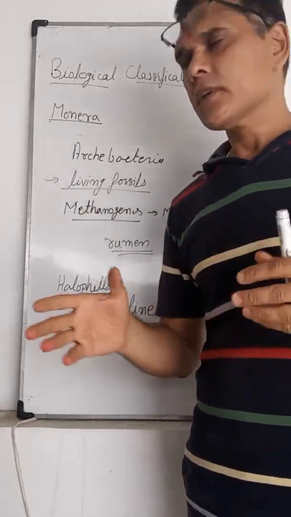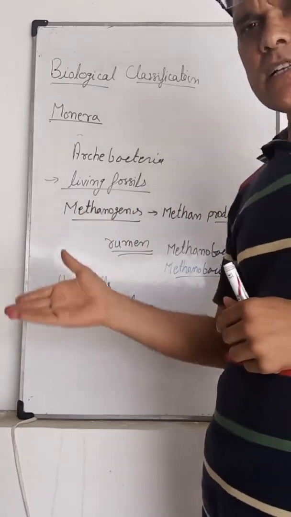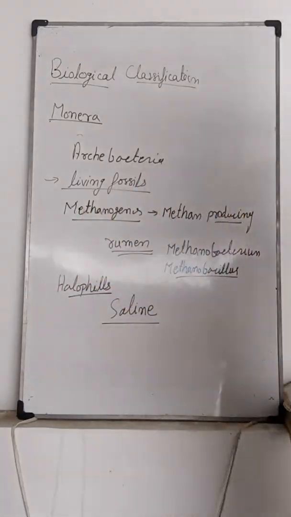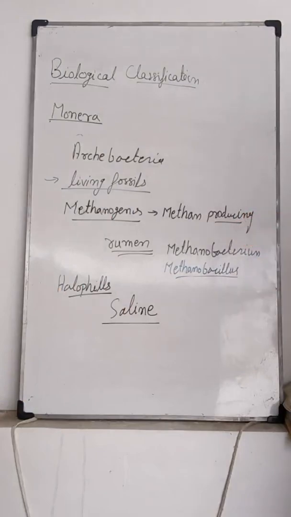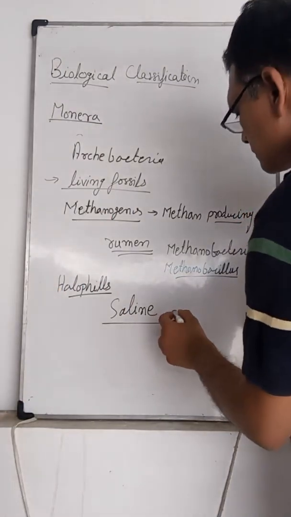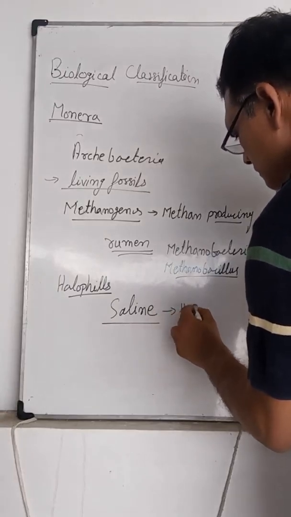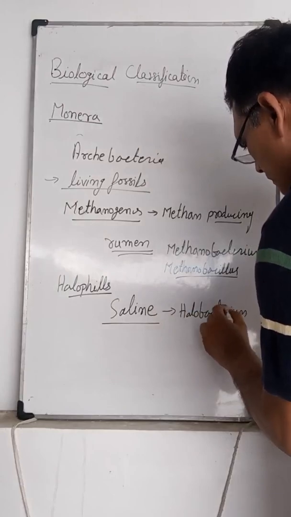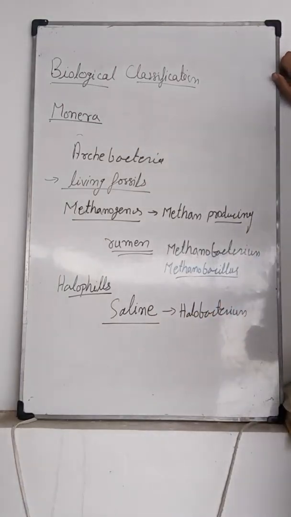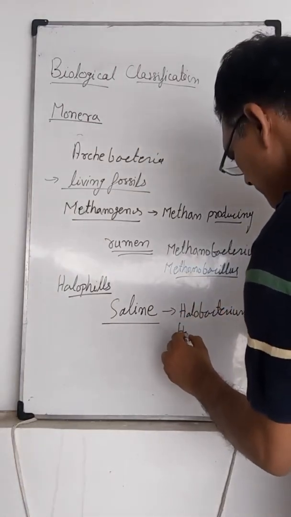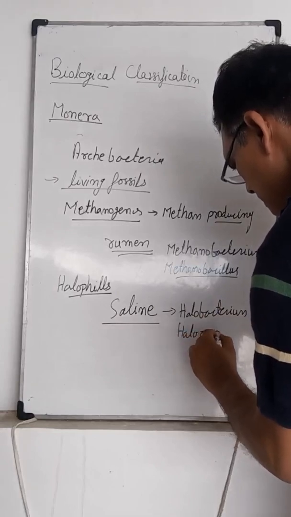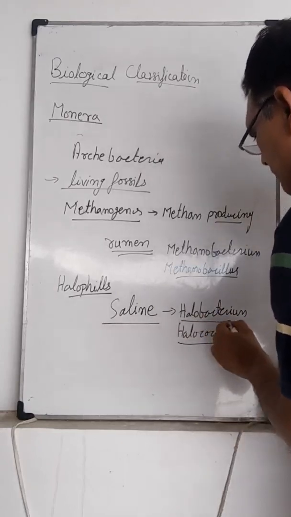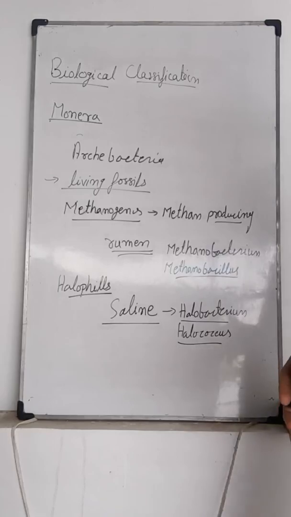That is again an adverse condition. Examples are halobacterium and halococcus, present in marshy areas with very salty conditions.